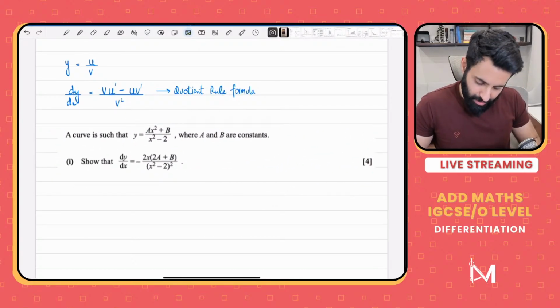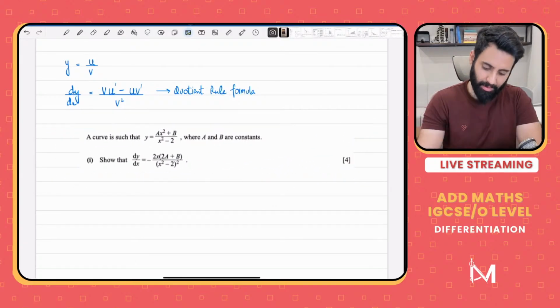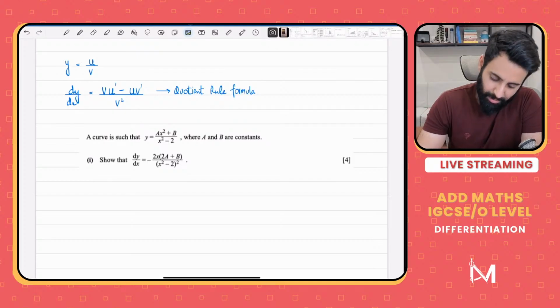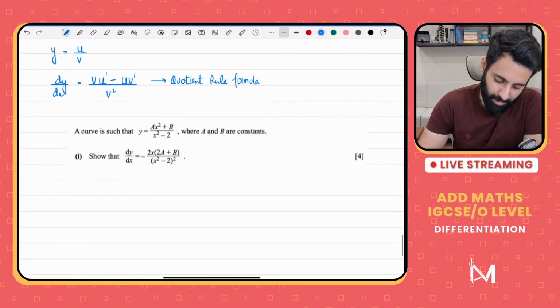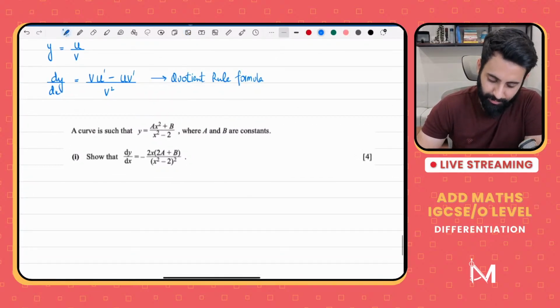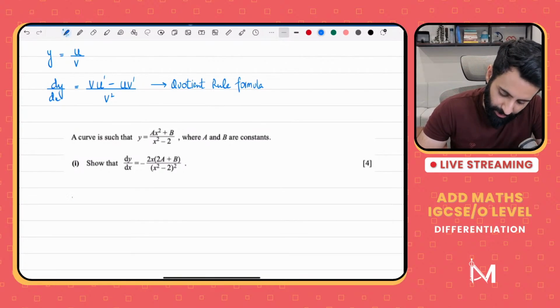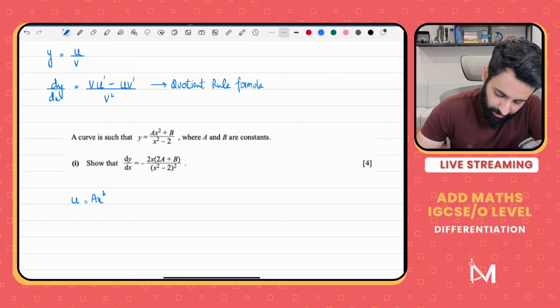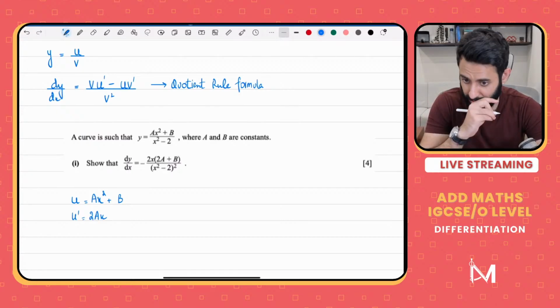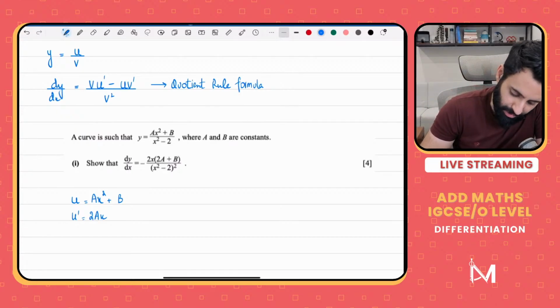So here it is. A curve is such that y is equal to (ax square plus b) over (x square minus 2). Show that dy by dx is equal to 2x times (2a plus b) over x square minus 2, the whole thing square. Okay, now let's first decide what's going to be u and what's going to be v. So u is equal to ax square plus b, which means u prime will be equal to 2ax. That's it. Okay, what happens if you differentiate b? Since b is a constant, it's going to be 0.